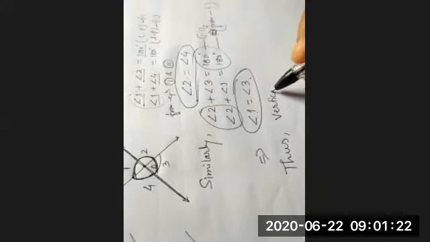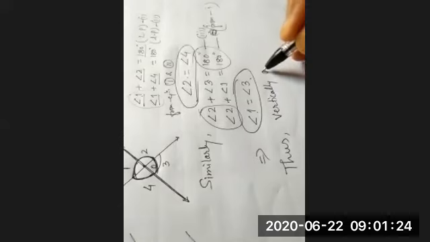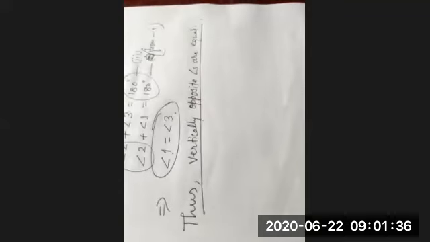Angle 4 is equal to angle 2, angle 1 is equal to... Vertically opposite angles are equal. Yes or not? Yes, sir. So this can be proved in this way.